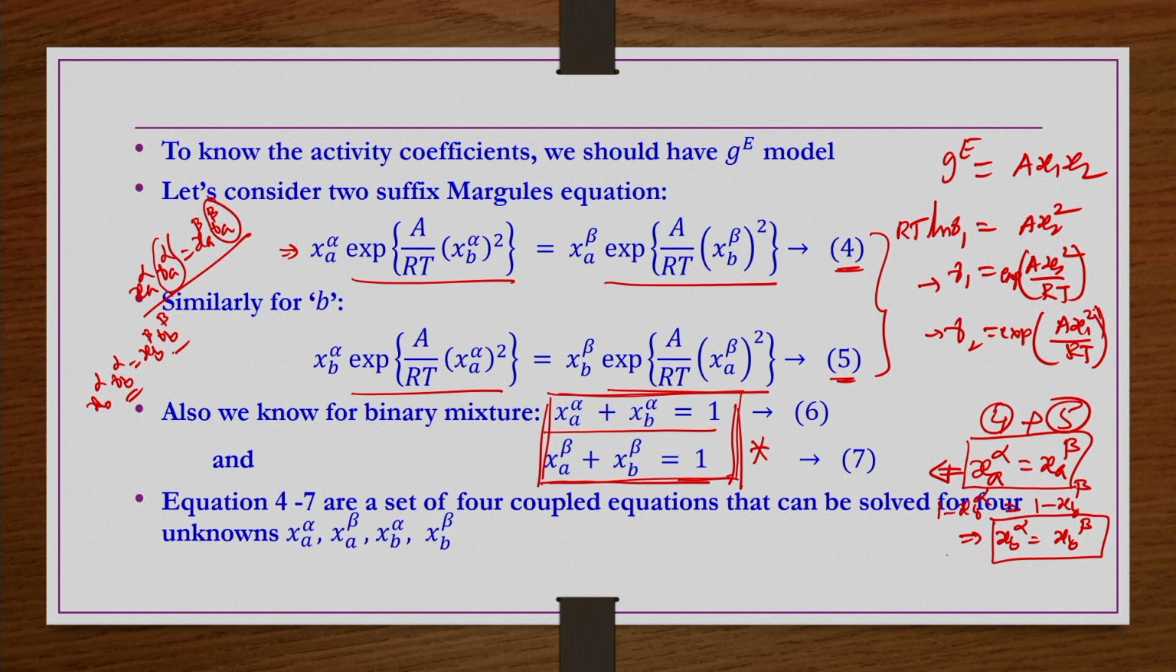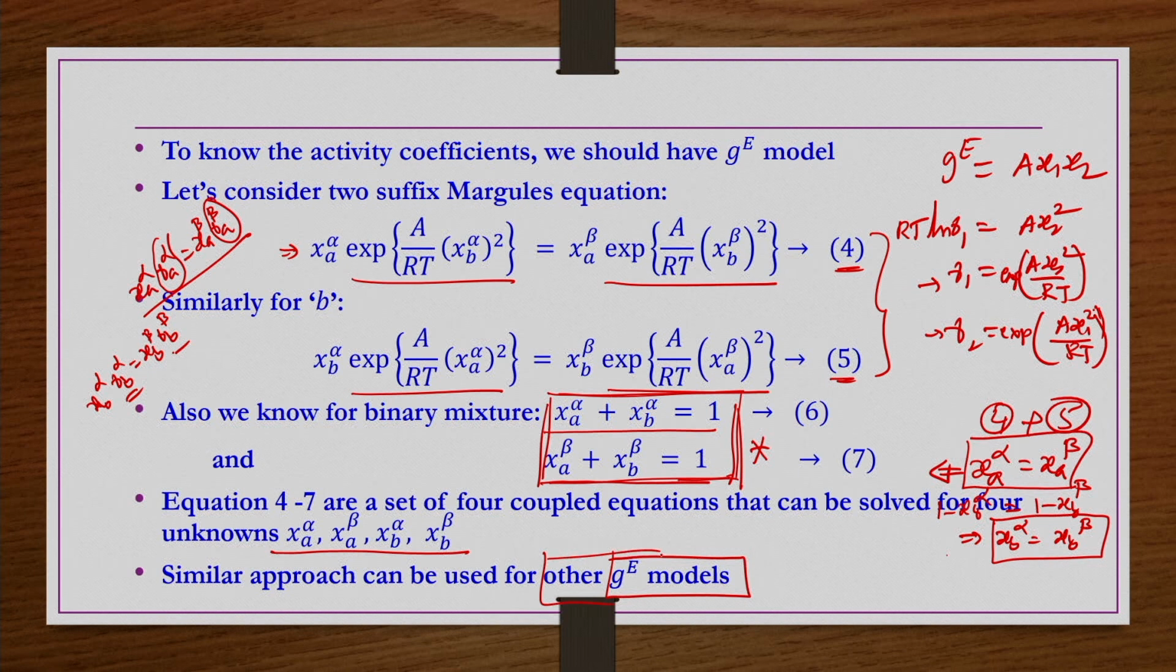Now, equations 4 to 7 are a set of 4 coupled equations that can be solved for 4 unknowns XA alpha, XA beta, XB alpha, XB beta, though there are only 2 independent unknowns, because the remaining 2 are not independent for a binary system. A similar approach can be used for other GE models. Only the expression written in place of gamma A and gamma B will change, but the procedure to solve the equations is exactly the same.